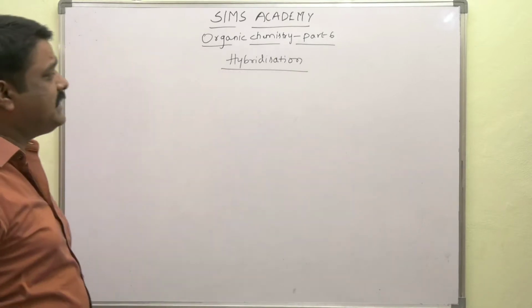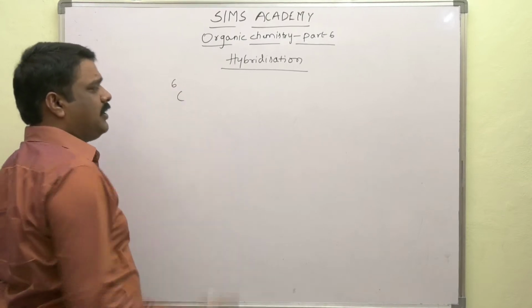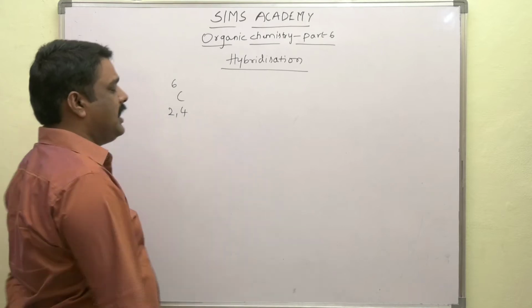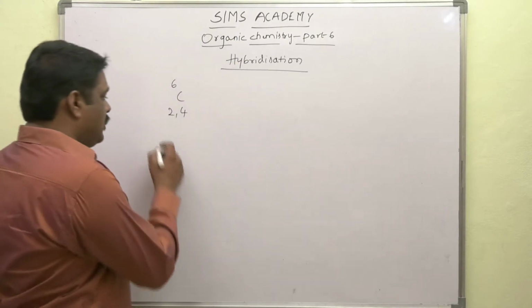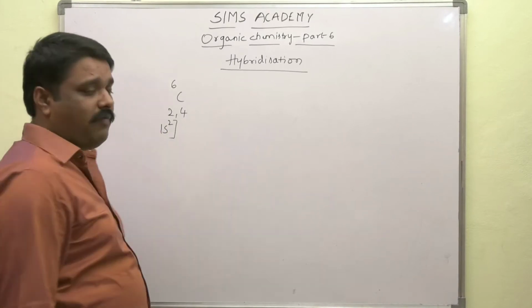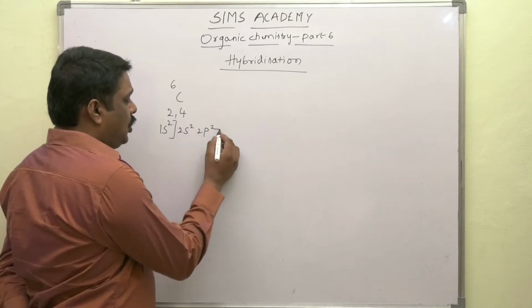Carbon is such a versatile element. Its atomic number is 6 and its electronic configuration in terms of numbers we write as 2, 4, that is, 2 electrons in the first shell. If we write in detail, 1s2, 2s2 and 2p2.